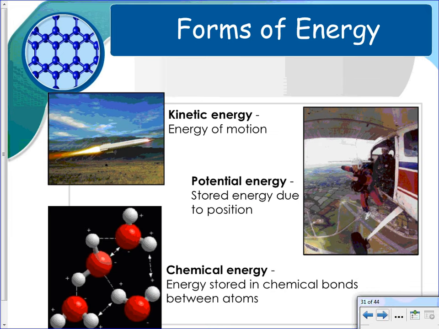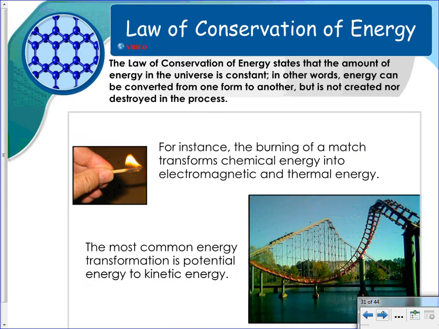Kinetic energy is energy of motion. And then you have potential energy, which is stored energy. And many of the different forms of energy can fall in one or either one of these categories. And then the one that we're most interested in in our particular course, besides thermal energy, would be chemical energy, which is the energy stored in chemical bonds between atoms. And so we focus quite a bit on this chemical energy as well as thermal.